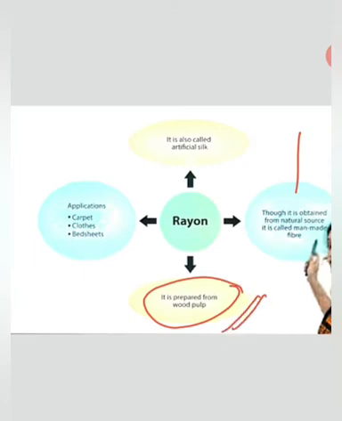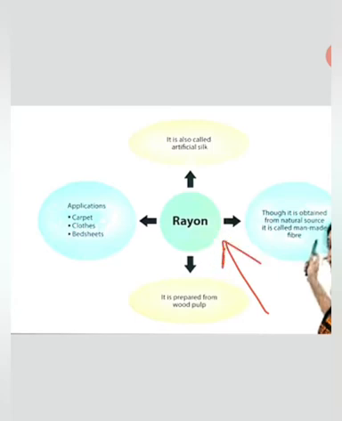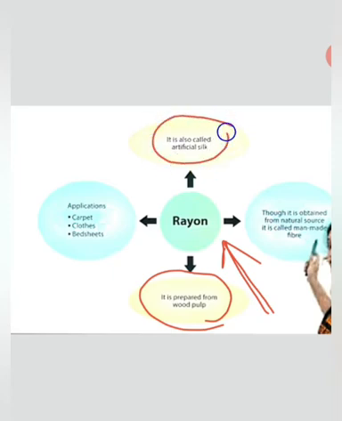Wood is a natural resource, means from tree, from plant, and I have told that those fibers which are obtained from plants and animals are natural fibers. So indirectly it is natural, but directly we say it is a man-made fiber, as it is obtained from wood pulp. That's why it might be said sometimes that it is natural, but it is a man-made fiber and it is also called artificial silk.